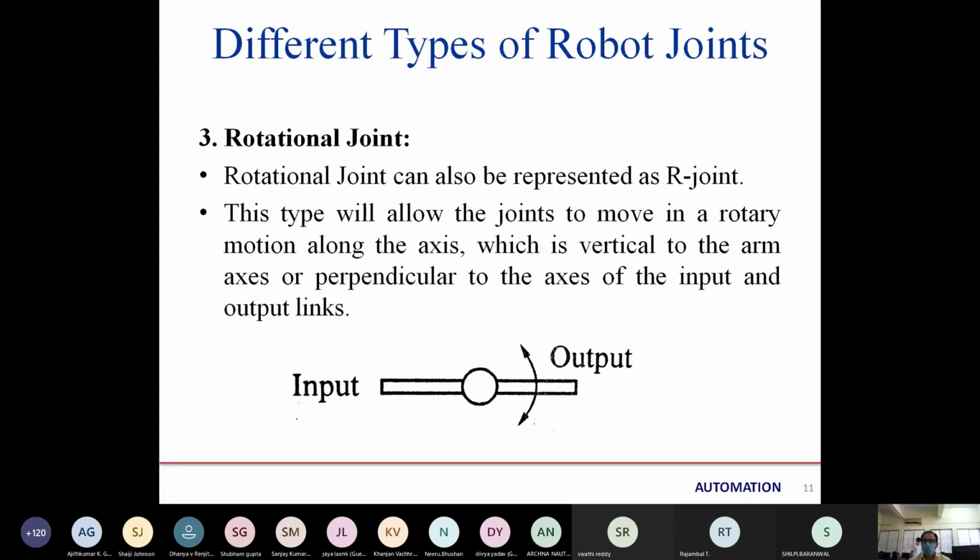Perpendicular to the rotational joint, the input is fixed, the output is connected with the rotational joint, and the output moves up and down. So it is a rotational joint in which the input is fixed but the output varies. Is there any doubt in rotational joints? Sir, one question. Yes, ma'am. Till now, for whatever joints you taught, linear, orthogonal, and rotational, only the output is moving? Yes, ma'am. Input never moves. The input is always the reference point. Okay, all right.